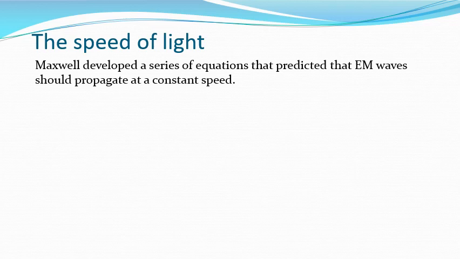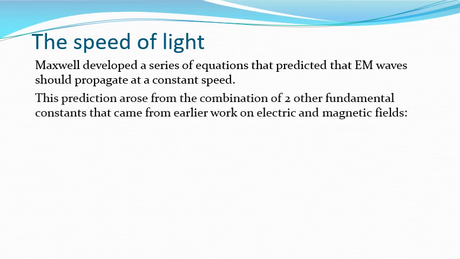Maxwell's relationships predicted that electromagnetic radiation should have a constant speed, the speed of light, and this arose from a combination of 2 other fundamental constants that came from his earlier work looking at electric and magnetic fields.